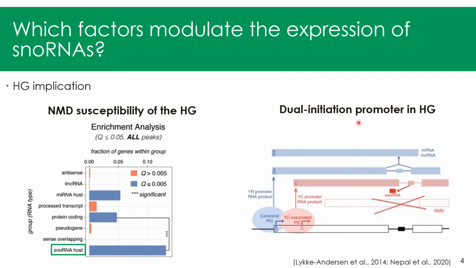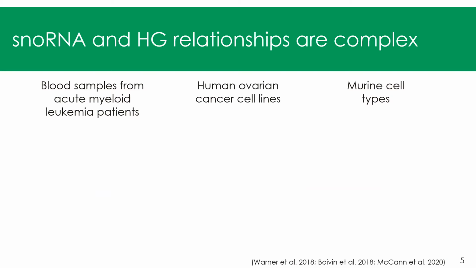These dual initiation promoters are basically a canonical transcription initiation site called the YR promoter, which is present in most human genes, and it also contains another transcription initiation site that is called the YC promoter, and this is thought to uncouple the expression of snoRNA and host gene transcript. So we can say that snoRNA and host gene relationships are not as simple as they look.